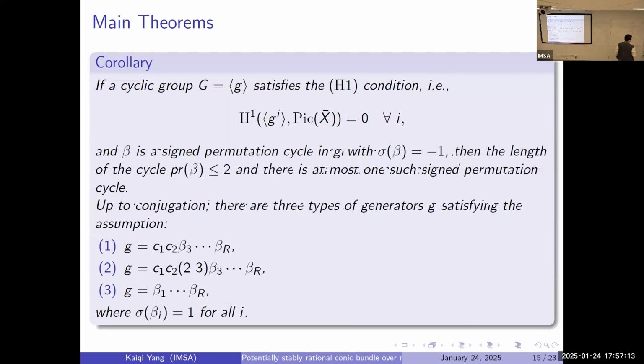The key idea is, say for example, you have C1, C_J1, up to C_JT, and you have a length n cycle. Now you raise it to the power of n.